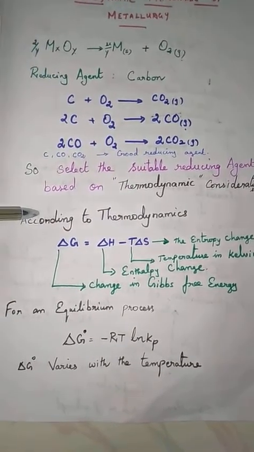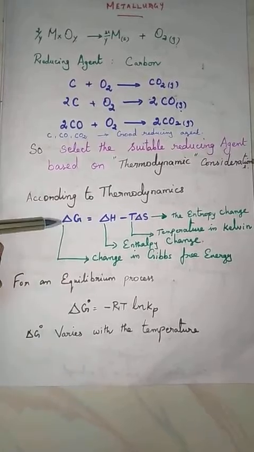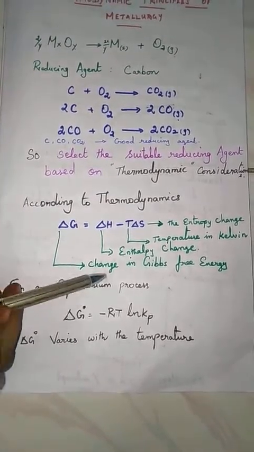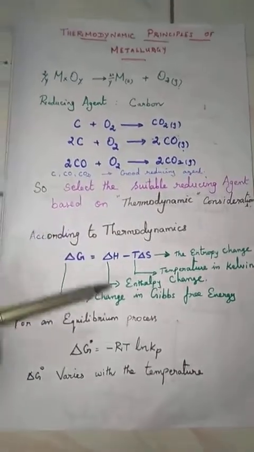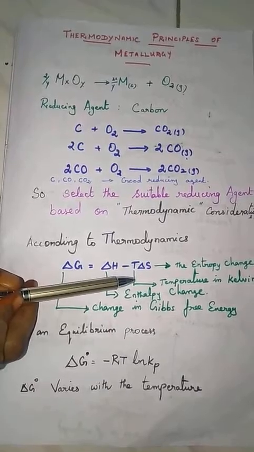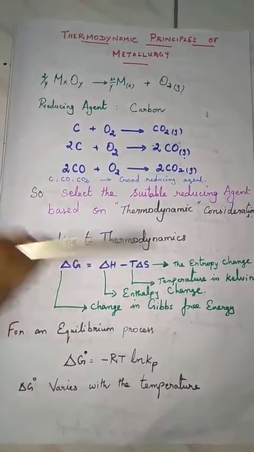So according to thermodynamics, we know that ΔG = ΔH − TΔS. ΔG is the change in Gibbs free energy, ΔH is the enthalpy change, T is the temperature in Kelvin, and ΔS is the entropy change.